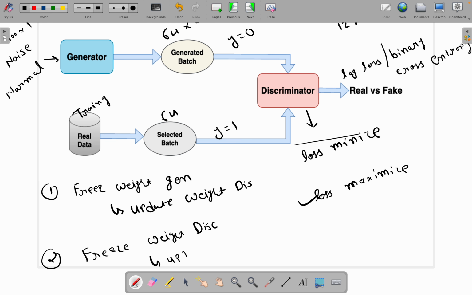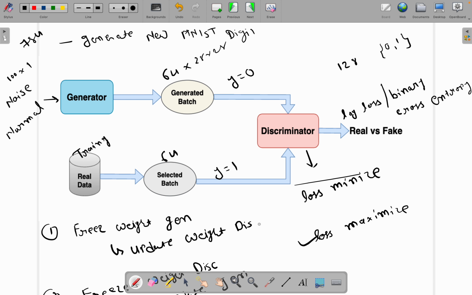and update generator, right? But how? Like for the discriminator, we know we will pass y is equal to 0, y is equal to 1 and minimize the loss. But how we will maximize the loss while we are updating the weights of generator? Okay, so while we train the generator, because we had trained, or you can say pre-trained, the discriminator for few steps. We had seen, like first we will train the discriminator for few steps.